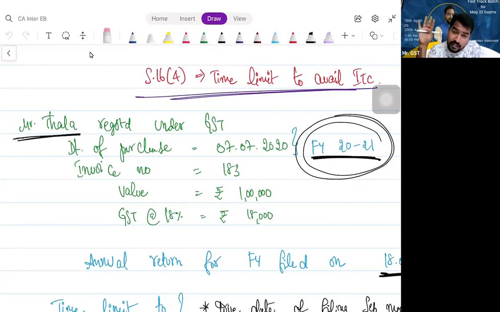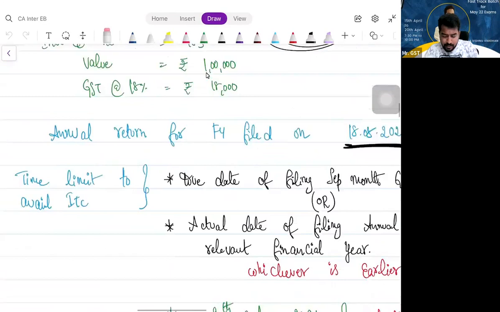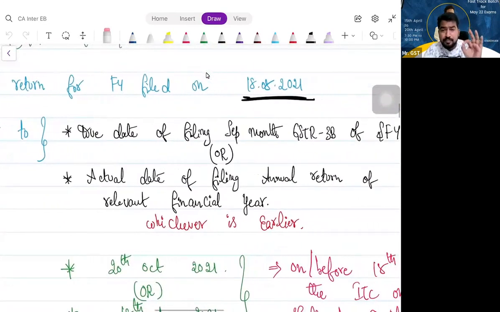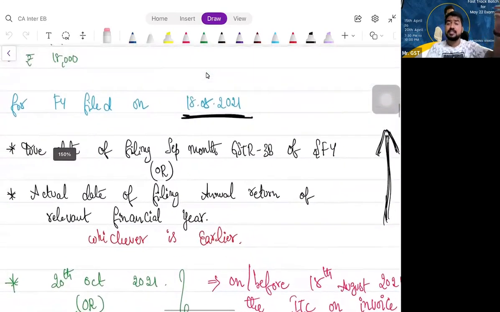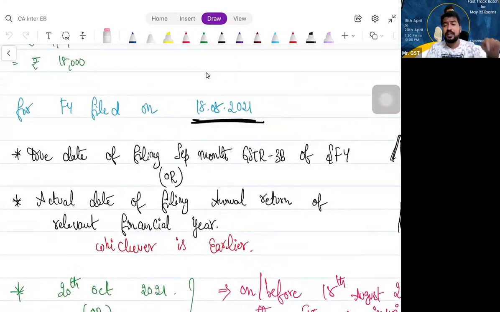Sir, is there any time limit for that? That means if I forget to take ITC on any of my purchases, can I take ITC in a later month, or that later month, or that later month? Means yes. But is there any deadline for that? There is a deadline under section 16 subsection 4. The deadline is the due date of filing September month GSTR 3B of the succeeding financial year or the actual date of filing annual return of the relevant financial year, whichever is earlier.